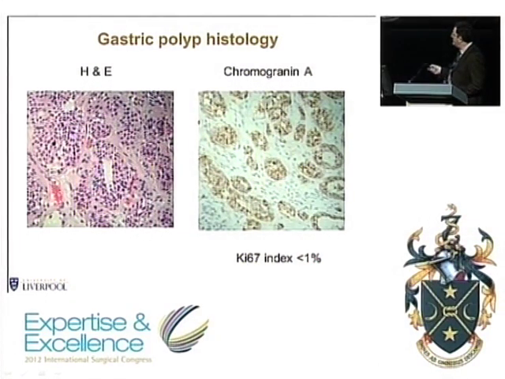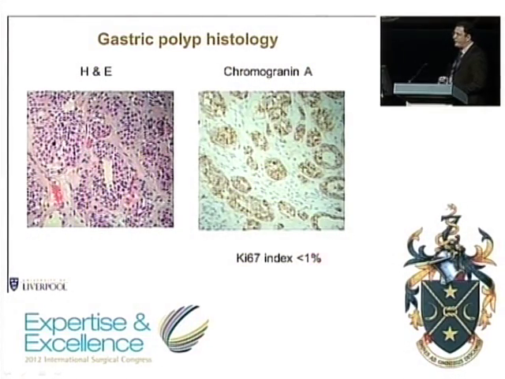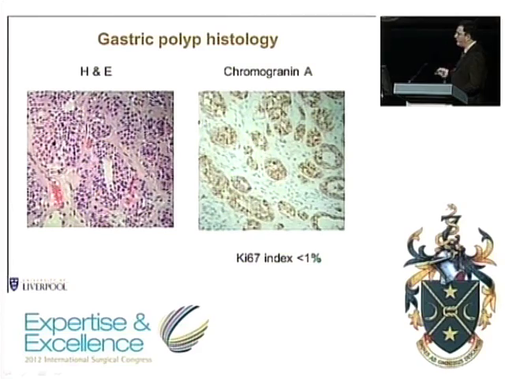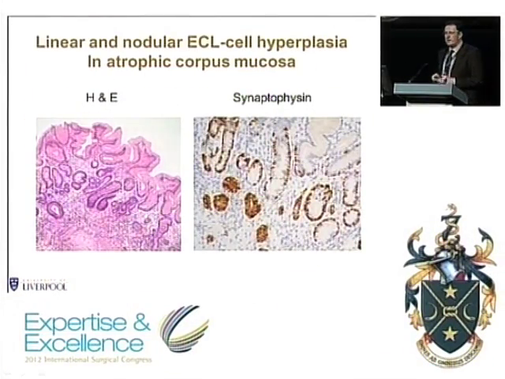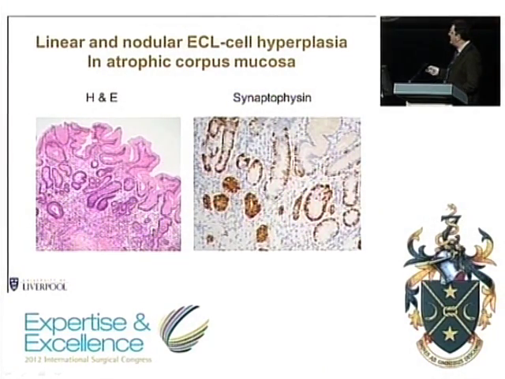They showed typical bland neuroendocrine tumours, and on immunohistochemistry with a neuroendocrine marker such as chromogranin A, they're positive. We also want to do a proliferation index, a Ki67 index. This was less than 1%, so this is a low-grade gastric neuroendocrine tumour. I would also suggest that you would like to take biopsies of the surrounding normal unaffected mucosa, and this is what it showed in this case, and which is typical.